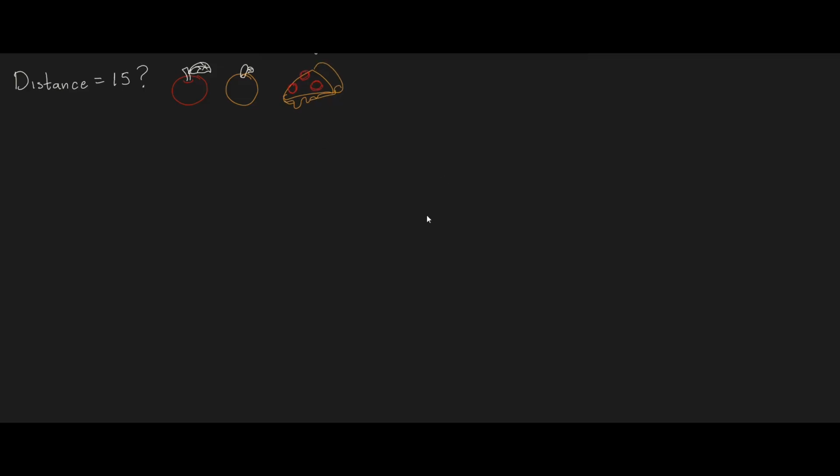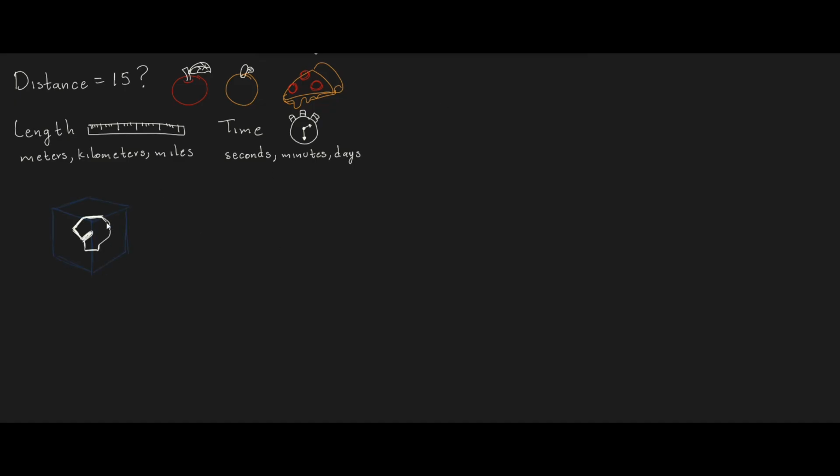Anyway, it's very important in physics to use the right units of measurement. If we talk about length, we need to use units of length like meters, kilometers, miles, and so on. If we talk about time, we need to use units of time like seconds, minutes, days, years. Why worry about this? Because that's how we understand things and make ourselves understood.